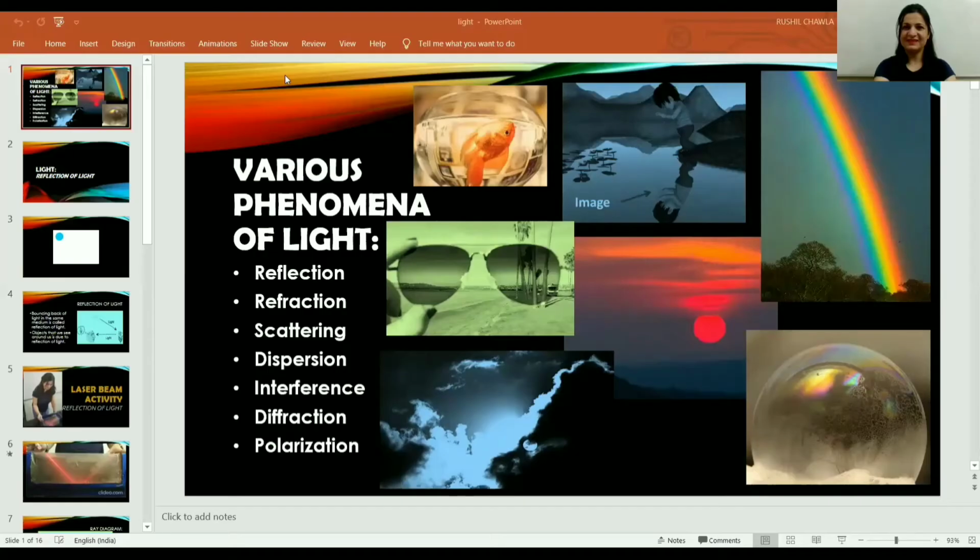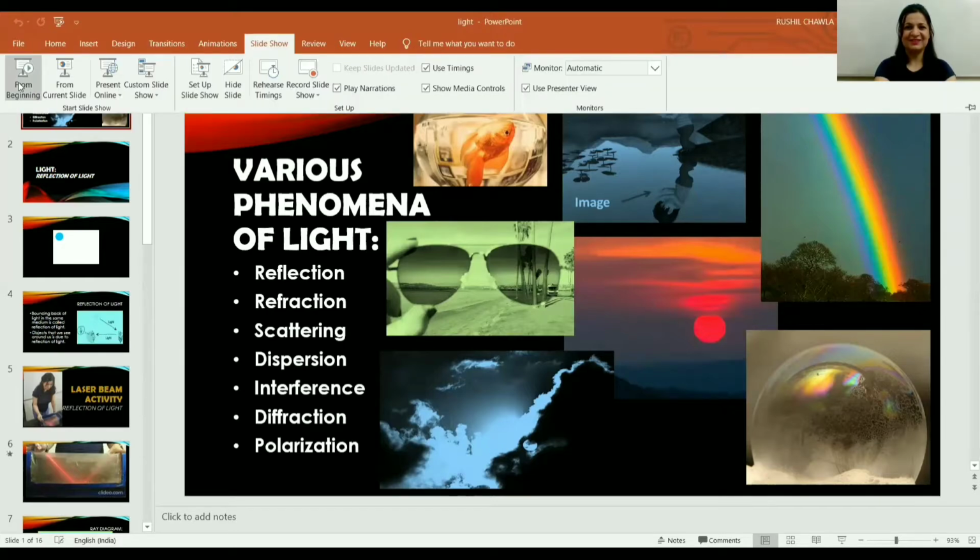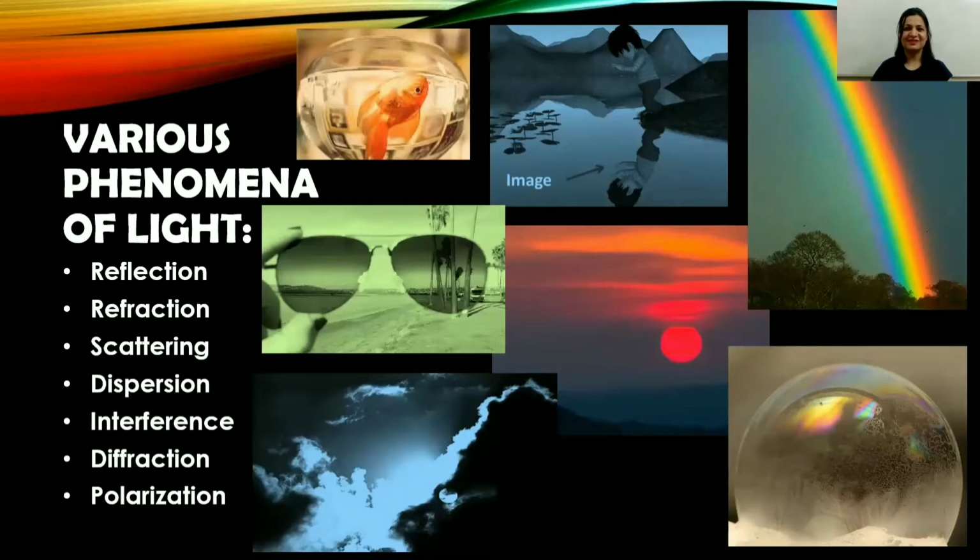And today we'll discuss various phenomena of light that we see around us. As you can see here: reflection, refraction, scattering, dispersion, interference, diffraction, and polarization. These are the various phenomena of light that we observe around us. All right. Now look at these pictures. You can see there is a boy who is looking at his image on clear water. The image formed on clear water is because of reflection of light.